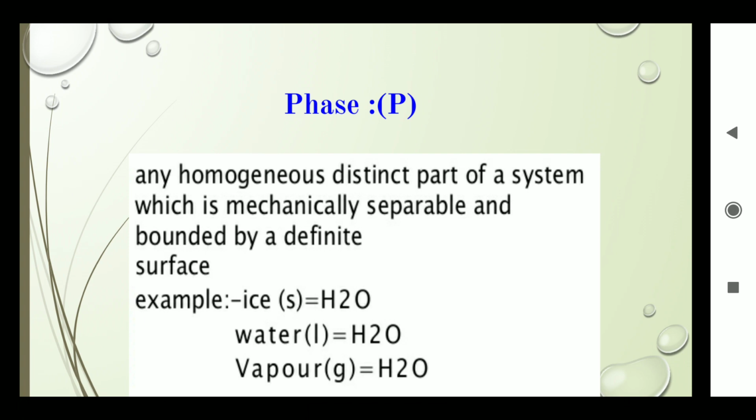So there are three phases of water: crystalline, liquid, and gaseous. Ice, water and vapor are the three phases of water. So any homogeneous distinct part of a system which is mechanically separable and bounded by a definite surface is called a phase.